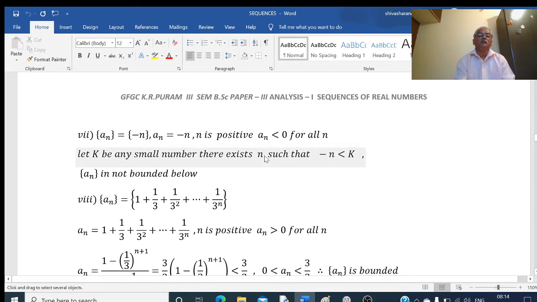Is it bounded below? No. Because as n goes to infinity, an goes to minus infinity. They are very small numbers. So that is, it is not possible to find bounds like this. So that means here, this goes up to minus infinity, smaller and smaller. It is not bounded below. Any small number if we take, then there is just one n such that an is smaller than that number. So that means here, this is bounded above. It is not bounded below. Therefore, this is not a bounded sequence.